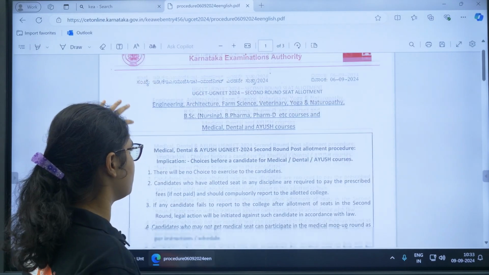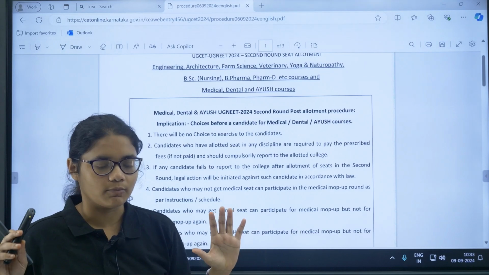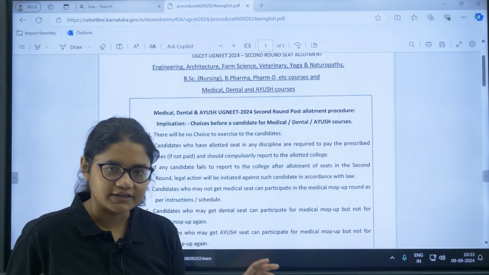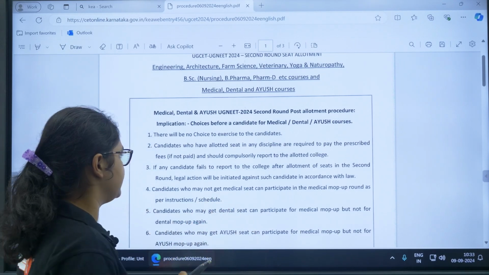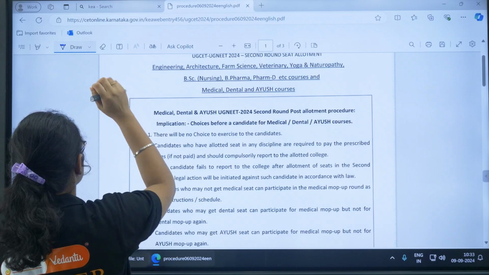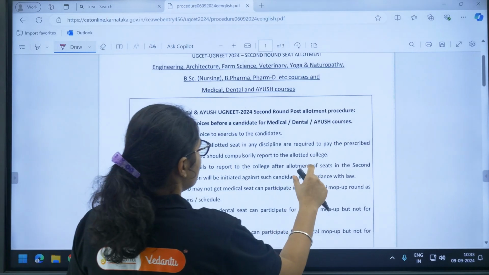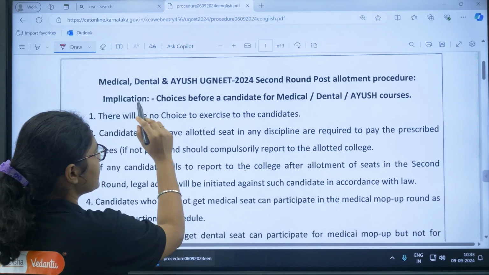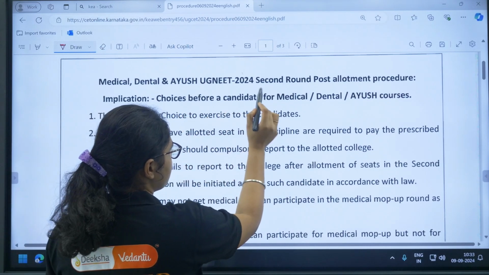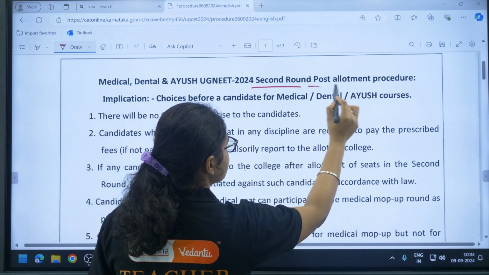So this is very important. Instructions have been given for both the medical and engineering courses. So let us check the details. First of all, let me zoom in a little bit. The first point is for medical, dental, Ayush, UG NEET 2024 second round post allotment procedure.